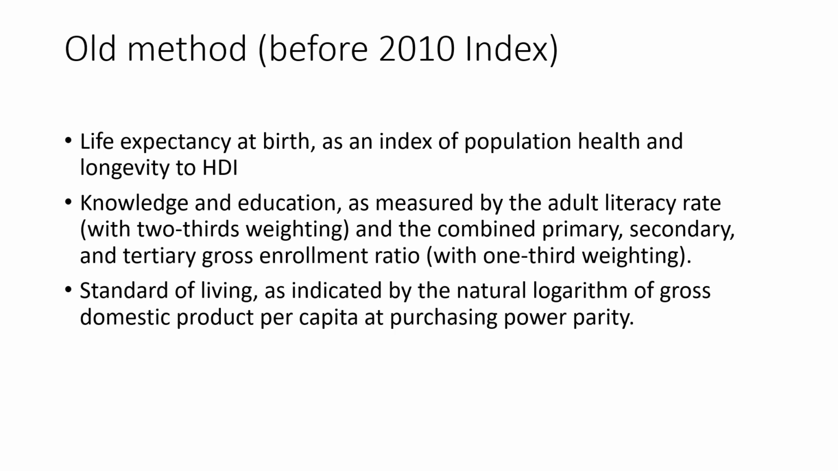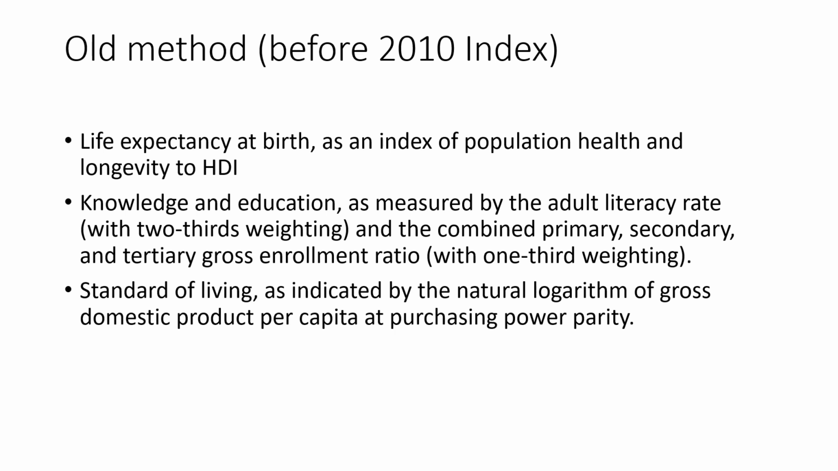Now, if you look into the old method of calculating the Human Development Index, this method was used before 2010, and it was only in 2010 that the new index was formed. Now, coming to the old index, it took into consideration three different sub-indicators, and they combined these sub-indicators to form the Human Development Index as a composite index. So let's see what these three indicators were.